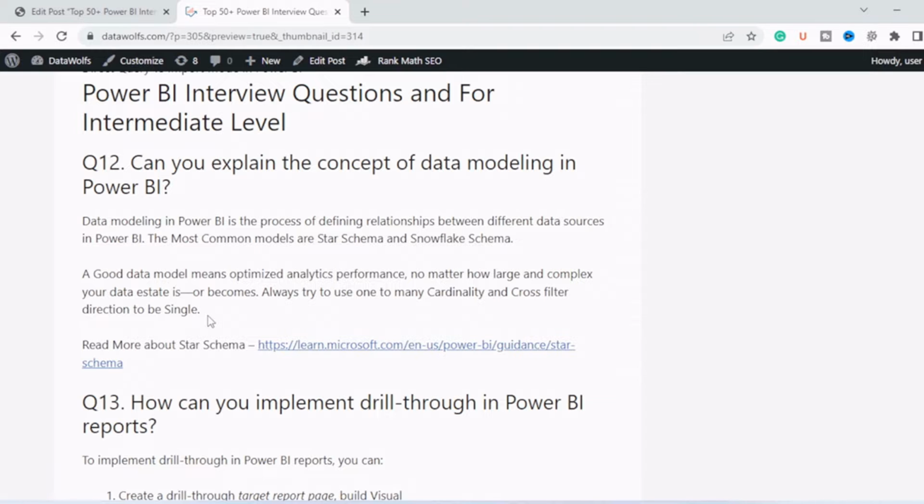Basically, a good data model means optimized analytical performance, no matter how large and complex your data set is or becomes. So a data model is a basic requirement for creating a good report. 40% of your complexity comes in the data model. If you build a good data model, then your report will perform well.